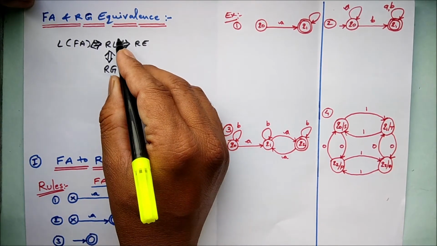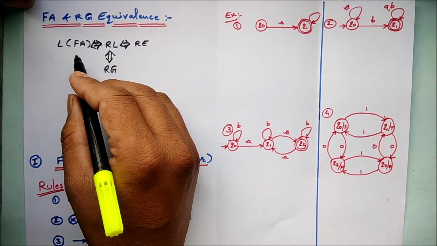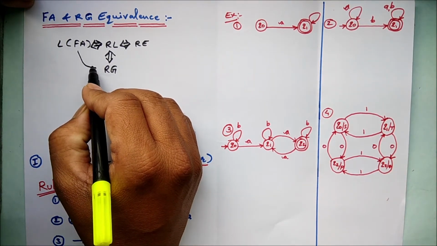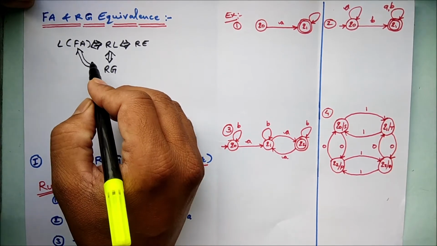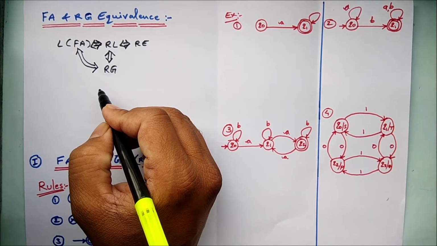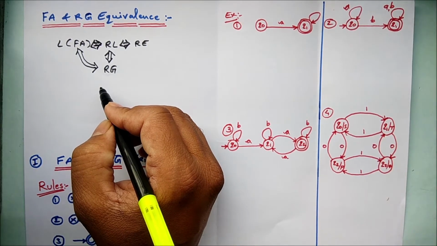Up to now all these things we have seen. Now let's see how the automata can be converted into the grammar, and how the grammar can be converted into the finite automata. This we are going to see in this FA and RG equivalence.